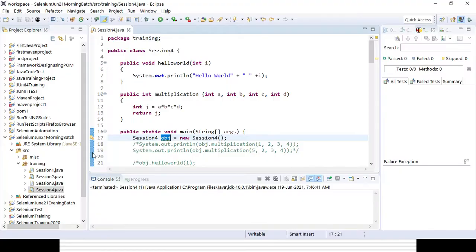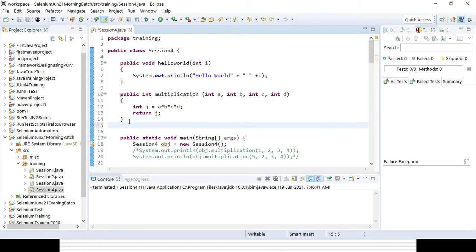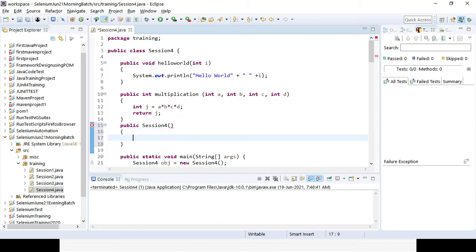So let's try to create a constructor here. Definitely it will have the same name, right? So I'll be creating the first constructor here. I'll give only the access modifier, no return type, and the name of the constructor should be the same as the class name, right? It is similar to a method only, but no return type. In case you give a return type, it cannot be a constructor, right?